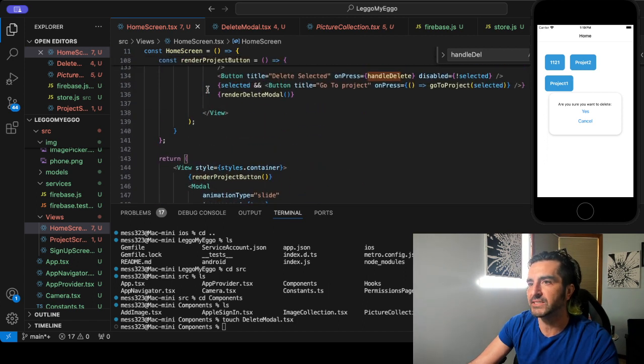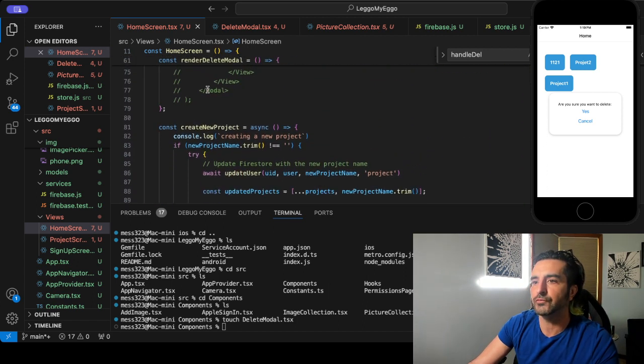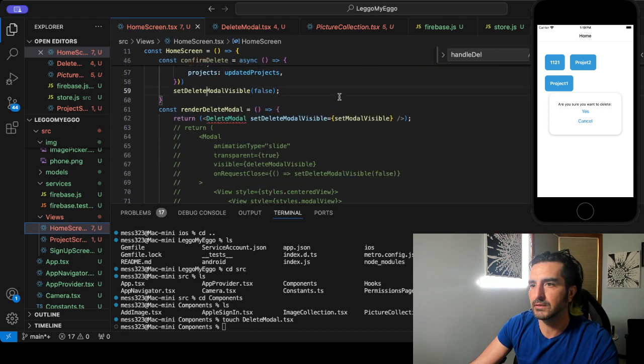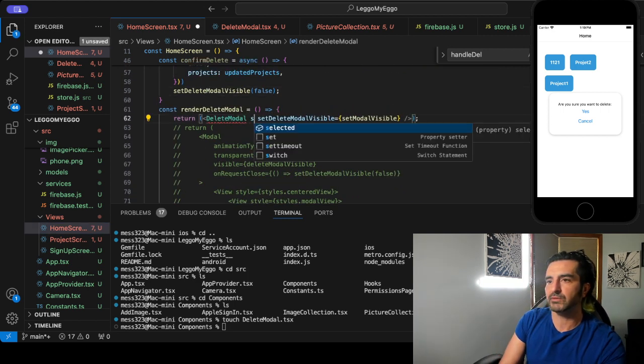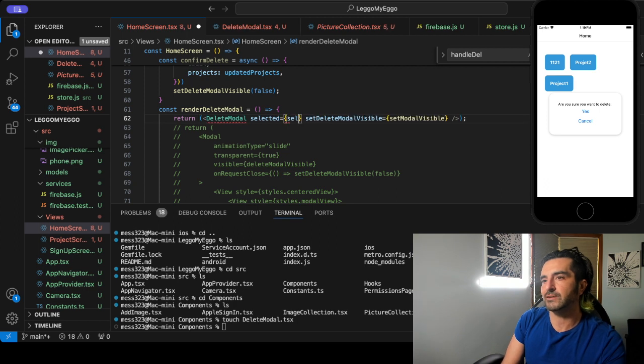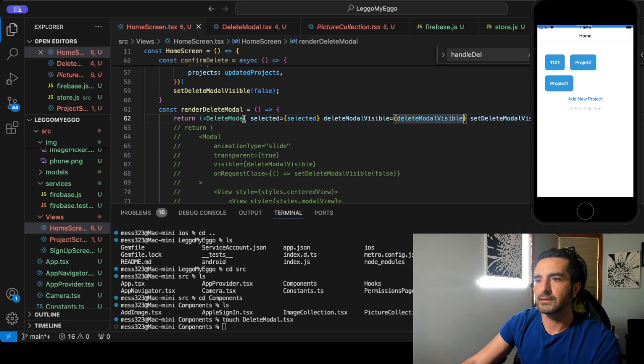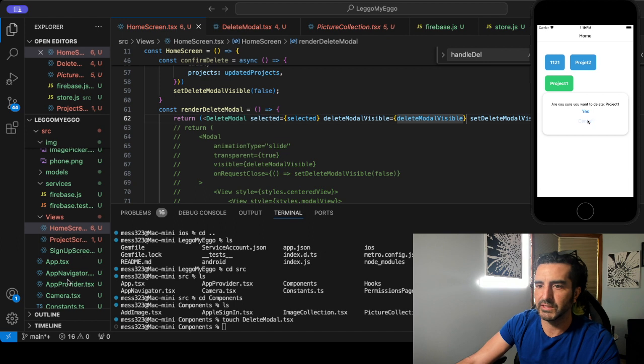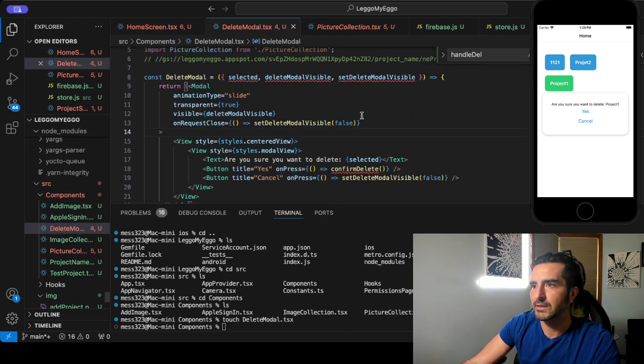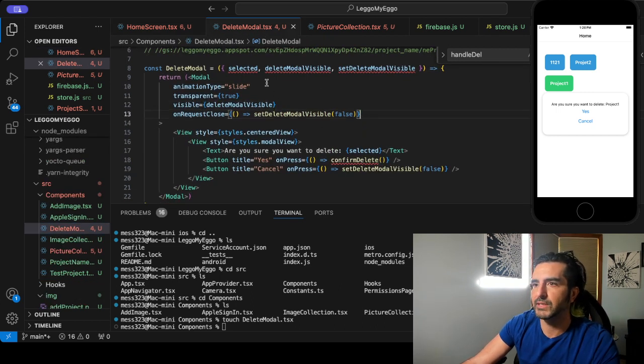All right, let's see. I think why it's not working is maybe twofold. One reason is we need to go here. We need to pass the right props, right? So I don't have selected, and I don't have the delete modal visible, and we need to pass these. Let's go save. Okay. Let's select, and let's go delete selected. Let's go cancel. Cancel's not working. I wonder what it's outputting. Oh, is confirm cancel in here? Let's see. Confirm delete. We need confirm delete too.